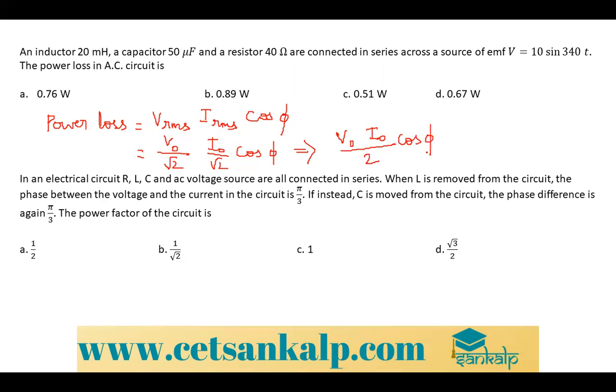Okay, so now my intention is to find V naught and I naught, right? V naught you have already, so you can see V is equal to V naught sine of omega t. So V naught is equal to 10. What about the I naught? So I naught is equal to V naught divided by Z. Correct? So first I have to find Z.